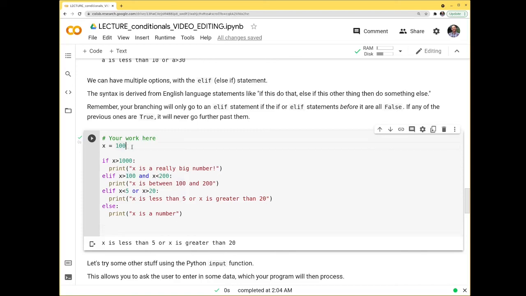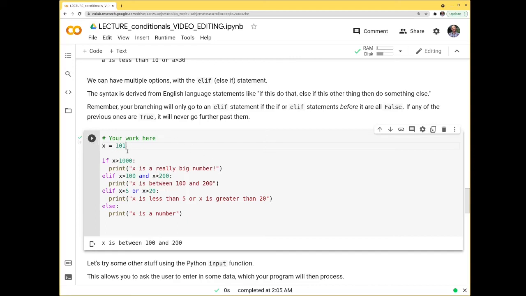So what happens if we do x is equal to 101? Well, you might expect that it gets to the same point: x is less than 5 or x is greater than 20. It is greater than 20, but when we run it, we get that x is between 100 and 200. And that's because Python's going in order.